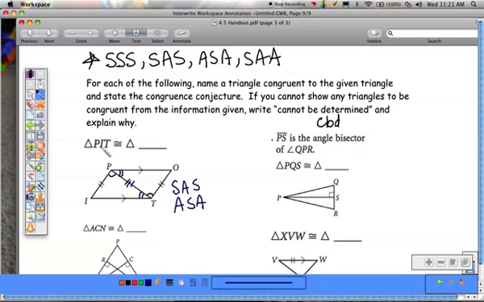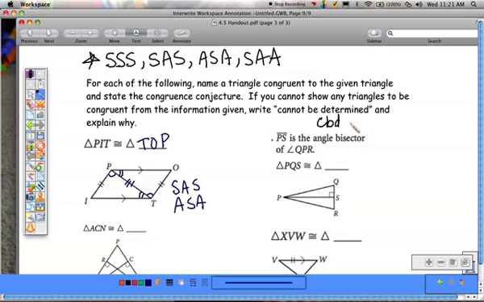All right, so when you name the triangle, you have to name it in the same order. So what matches P, T does. What matches I, O does. And what matches the T here. Let's see, P, I, T, so it'll be T, O, P. So again, write it in corresponding order.